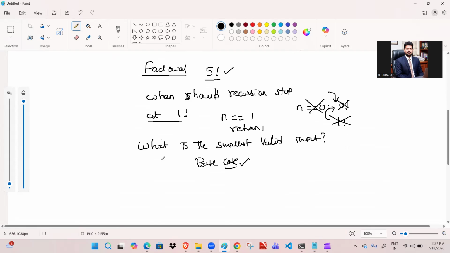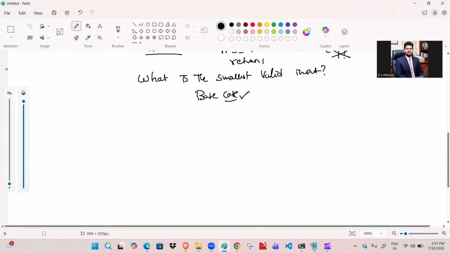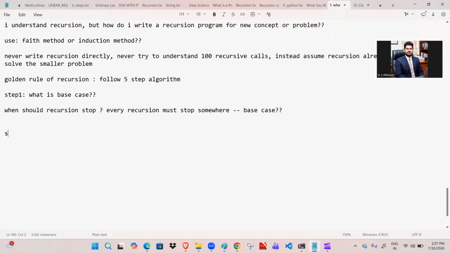Step number 1 is completed, and then step number 2. So what is step number 2? It is identifying the smaller problem. We need to identify the smaller problem. How do we identify this?